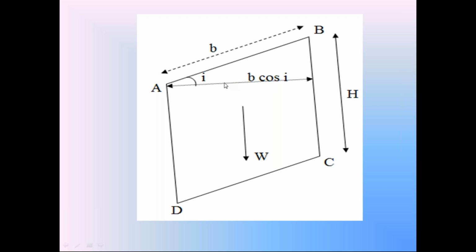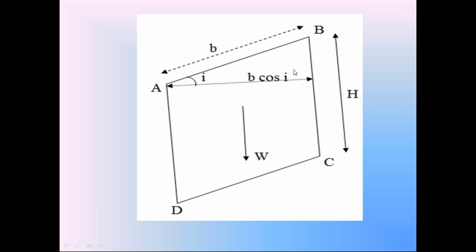With the horizontal, the soil slope AB making the angle i. So in this right angle triangle, cos i is equal to adjacent side divided by hypotenuse. Hypotenuse is B. So cos i is equal to the length of this adjacent side divided by B. So from that you will get this adjacent side length is equal to B cos i. This is the horizontal width, B cos i. Now the area of the soil prism is height H into horizontal width B cos i. That is the area of the soil prism.